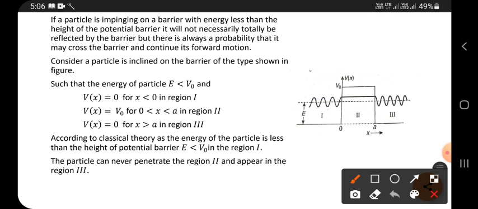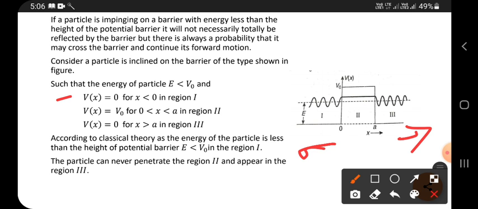Here let this be the origin, with the y-axis and the x-axis. On this side we take negative values and on this side positive values. V of x is equal to 0 for x less than 0, in region 1.